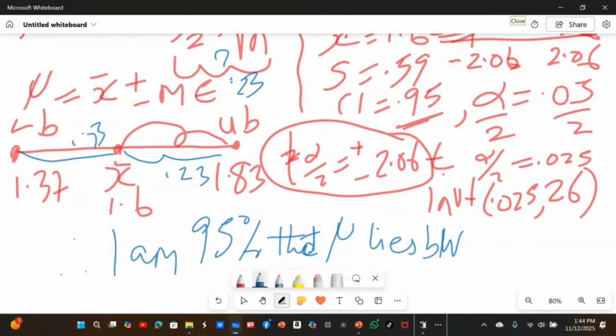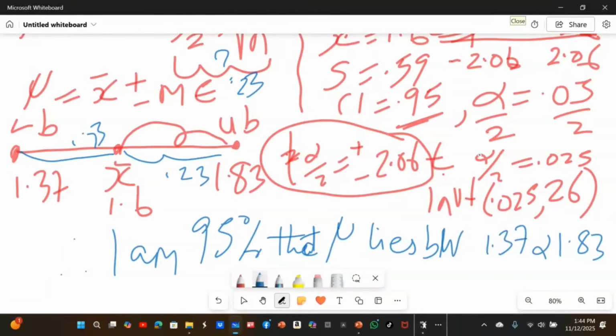Lies between 1.37, the lower bound, and 1.83. You cannot be more confident than the confidence level given to you. So I am 95% confident that the mean of the population lies between the lower bound and the upper bound.